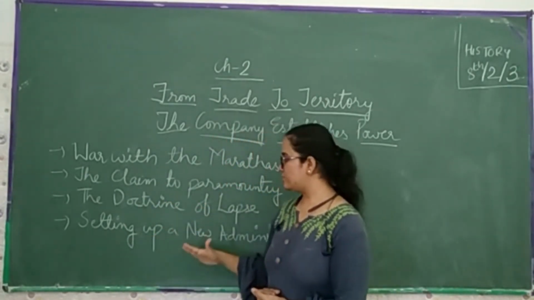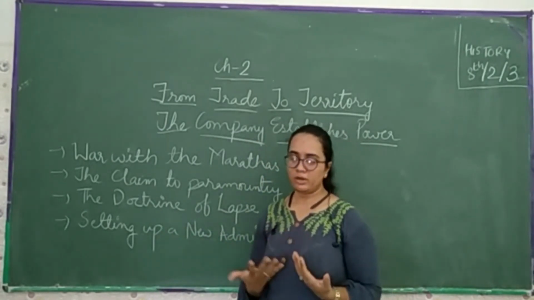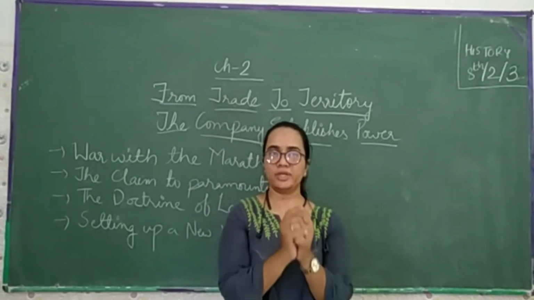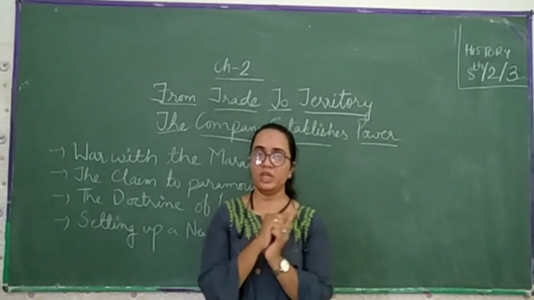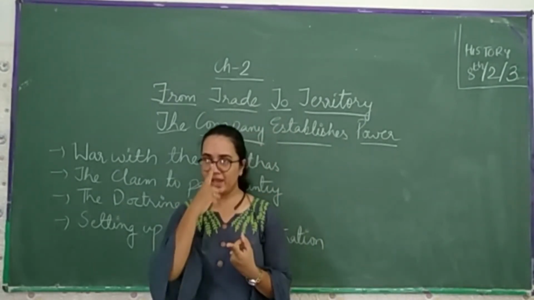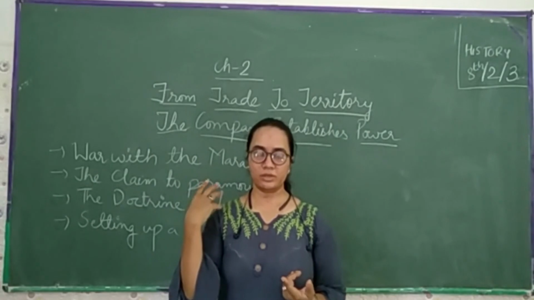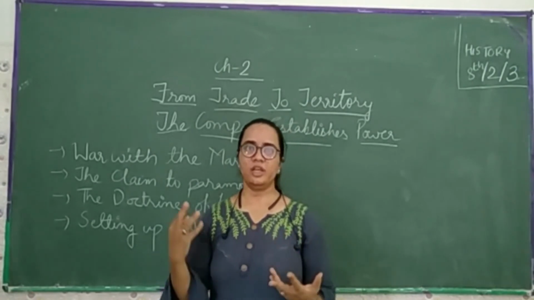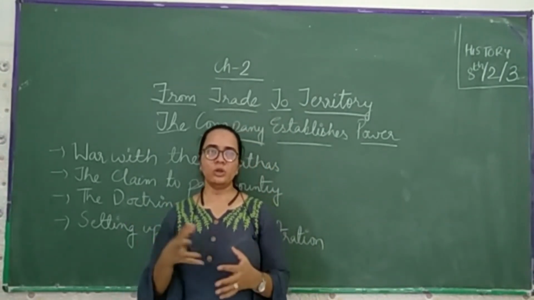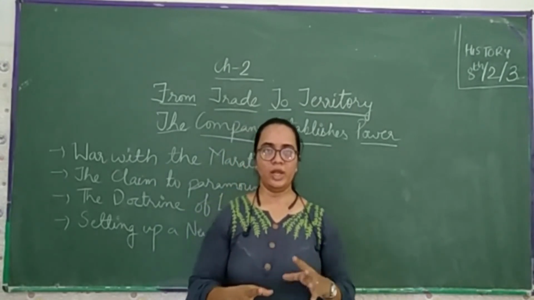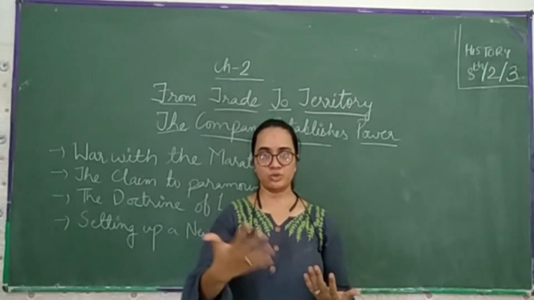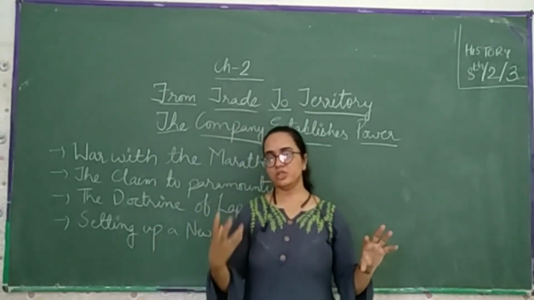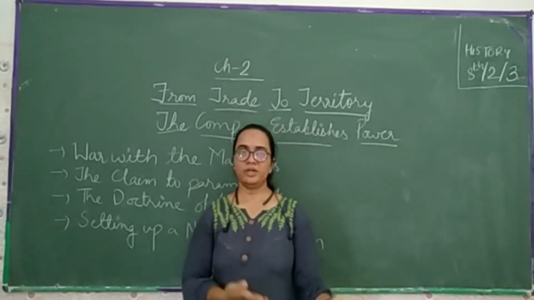Then the last one is the setting up of the new administration. The district collector is the head of the particular administration. He looks after all the things of the district, like law and order, and if a person commits any crime, he has to do the judgment. All decisions are taken by the collector only, as he is the head of the district. He has the privilege and autonomy to enjoy certain power which is given by the British East India Company.